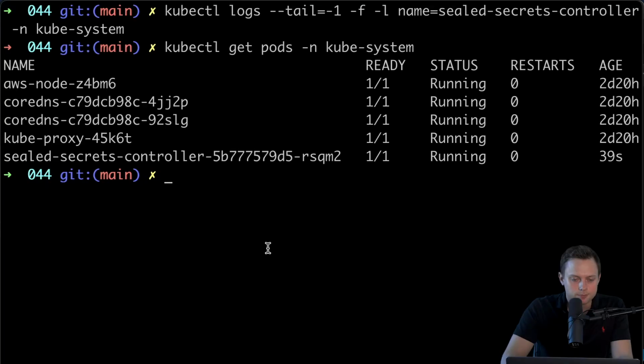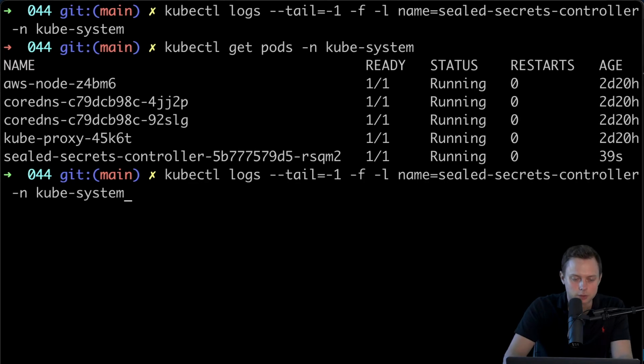All right, and also let's run the logs command, and that's the sealed secret pod, right? So I'm gonna run kubectl logs, then I'm gonna provide tail equal to -1, because when you use the selector, it's gonna output only 10 lines. To disable that and get all the logs, you specify -1.